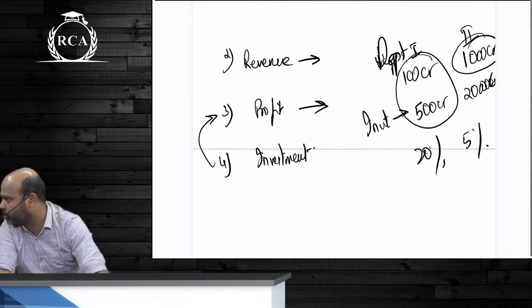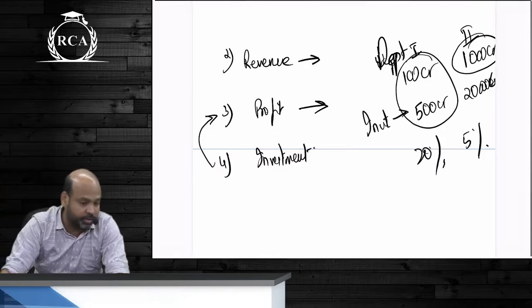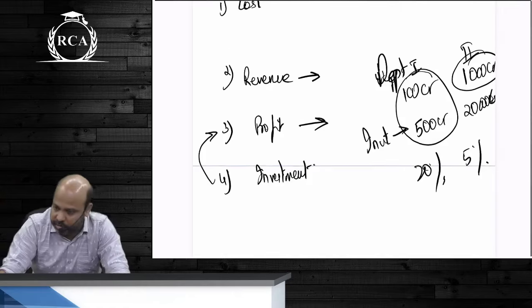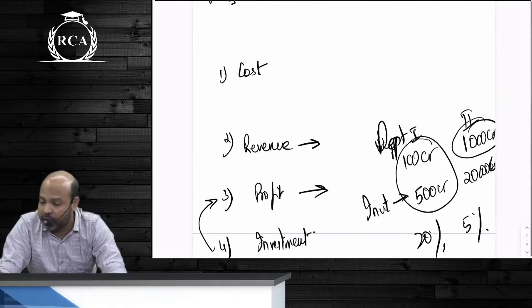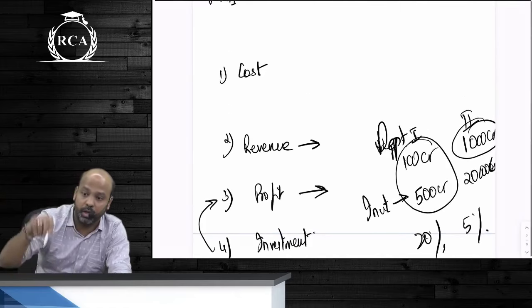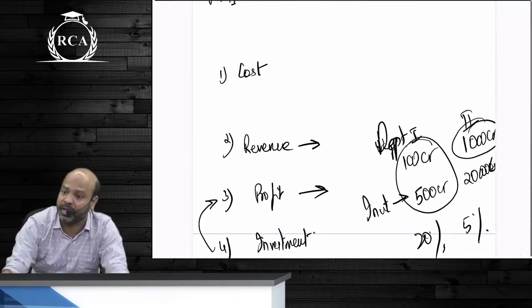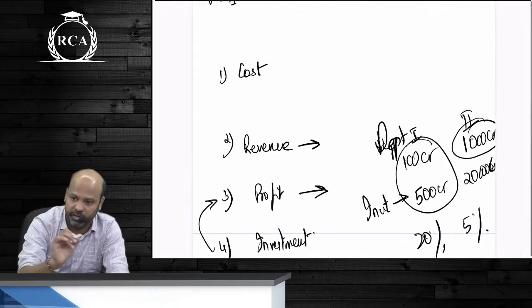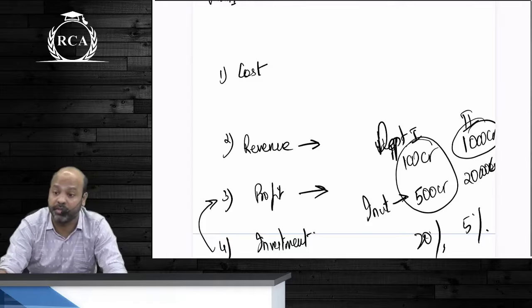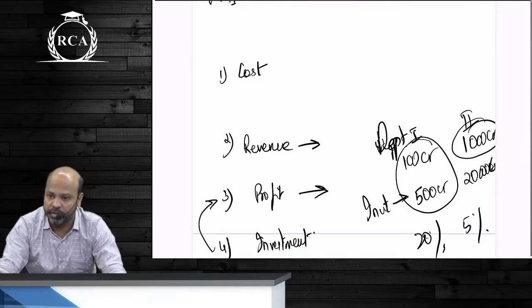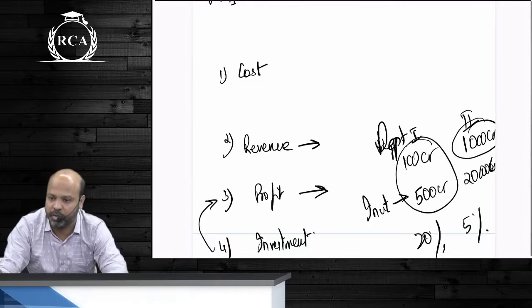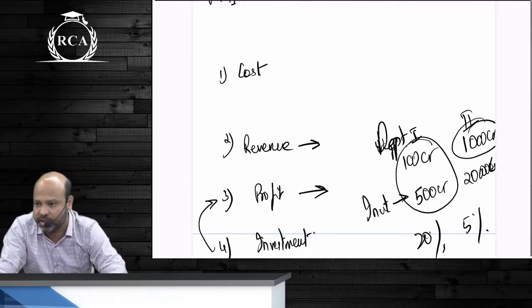Are we clear about this or no? So if they are responsible for cost, it is a cost center. If they are responsible only for revenues, then it will become a revenue center. But this will all depend on the responsibility that has been delegated. If it is a cost center, you evaluate their performance on the basis of cost incurred. If it's a revenue center, you evaluate their performance on the basis of revenues they are generating.